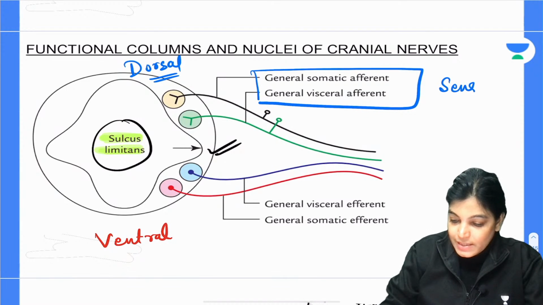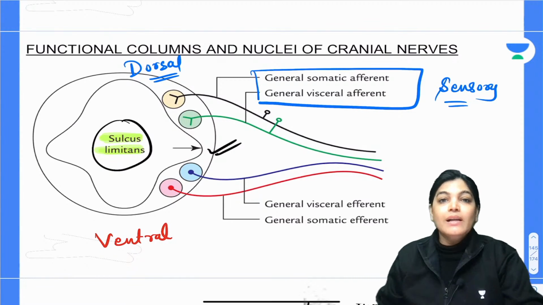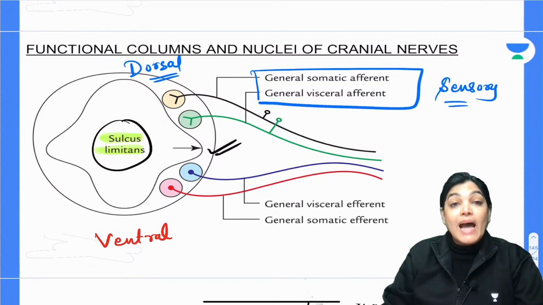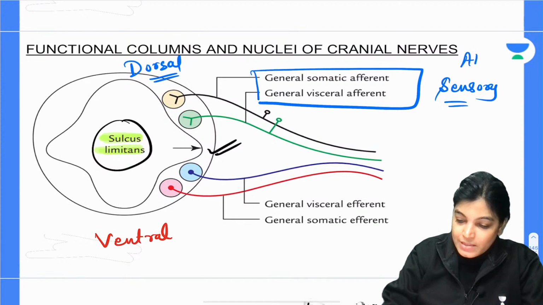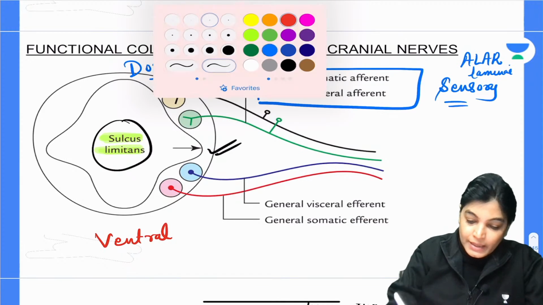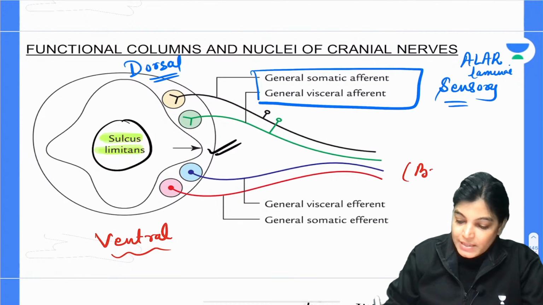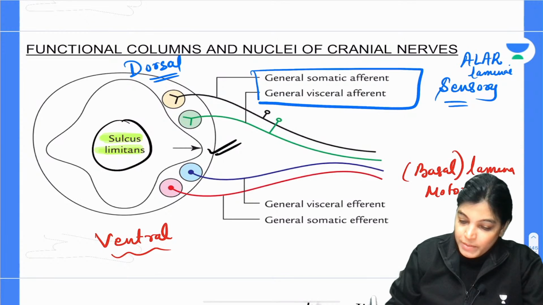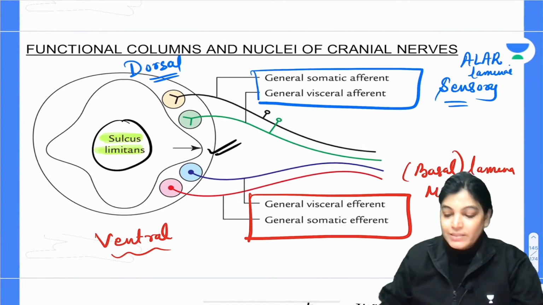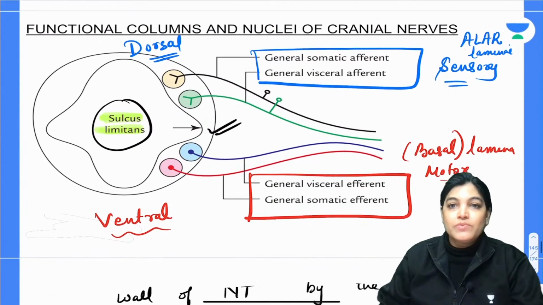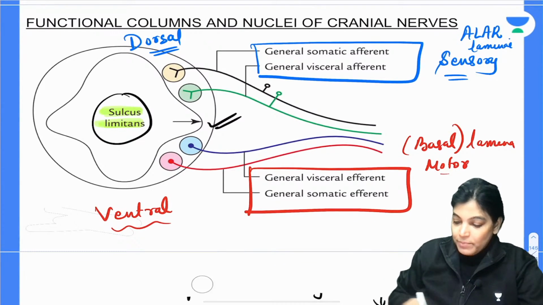The arrangement of cells will form 2 components in the dorsal aspect, and that is called the alar lamina. In the ventral component there will be the basal lamina, which is motor, and there will be the formation of 2 components, general somatic efferent and general visceral efferent. So efferent for motor and afferent for the sensory. This will happen as shown in the diagram.